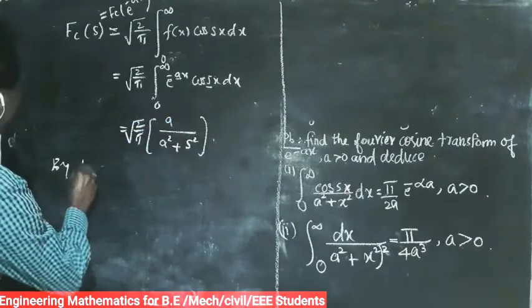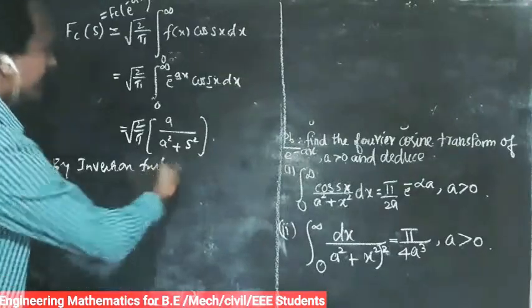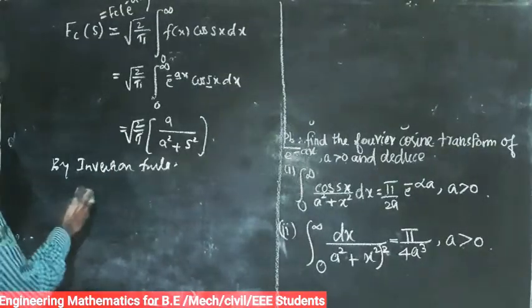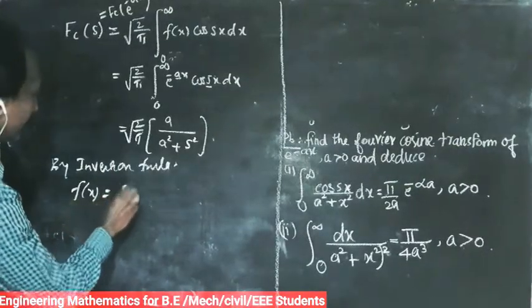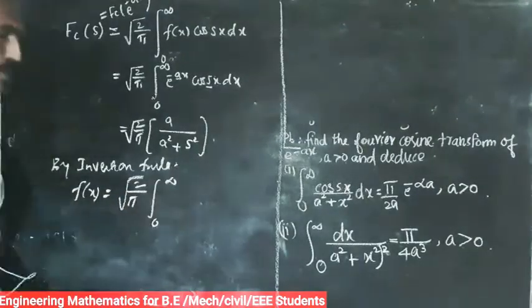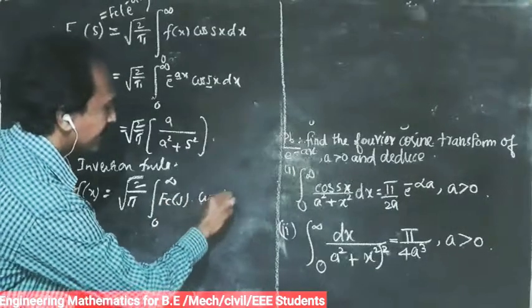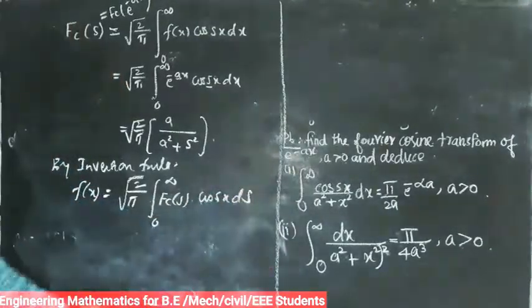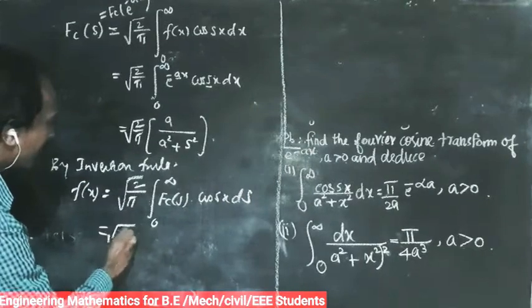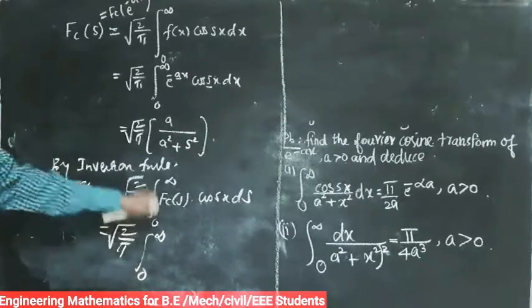By the inversion formula, f of x is equal to root of 2 by pi integral from 0 to infinity of Fc of s cos sx ds. So that is equal to root of 2 by pi integral from 0 to infinity of, what is Fc of s?